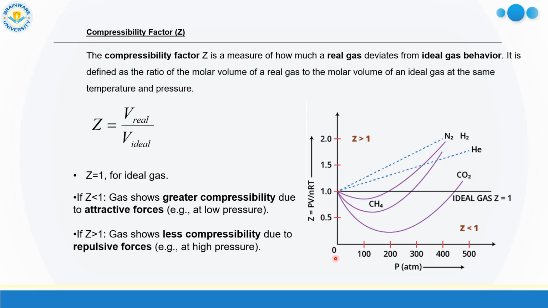This is Z versus pressure. For ideal gas, Z is equal to 1. This is the curve for nitrogen, hydrogen and helium, and this is for methane, and this is for carbon dioxide.